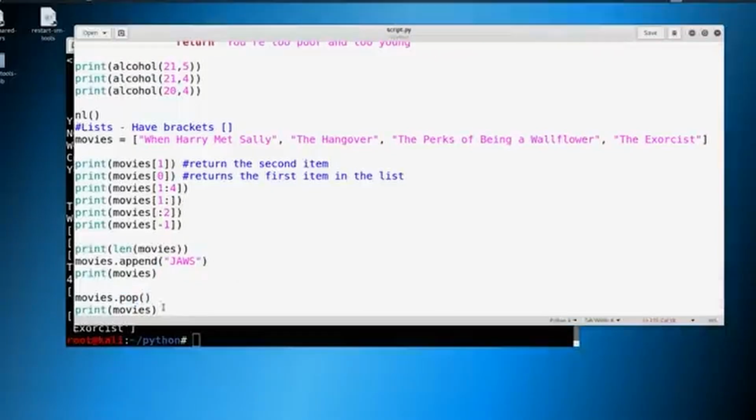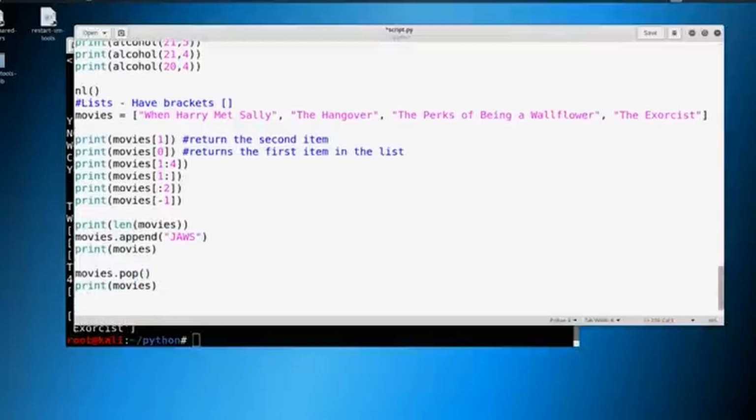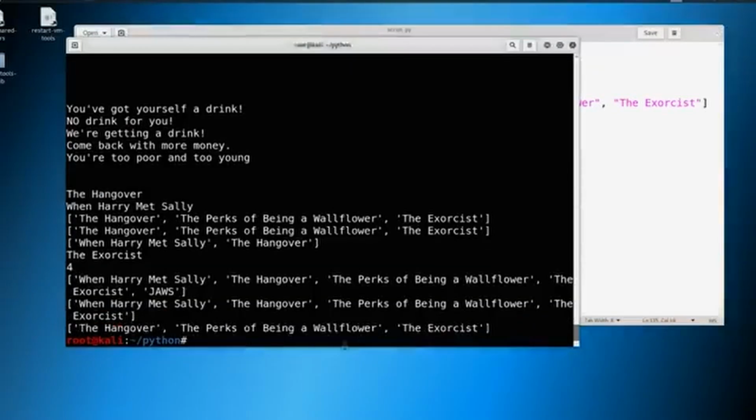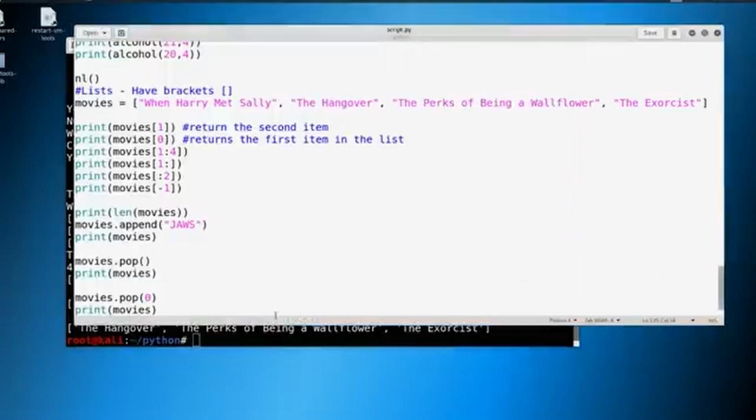Now, if we wanted to delete something like the first item or the second item, we could do movies.pop and let's say 0. We print movies. This will remove the very, very first item in the list, we should see When Harry Met Sally disappear. And there you go. No longer is When Harry Met Sally in our list. So this is a quick way that we can remove these items on the fly, if we need to get rid of them.